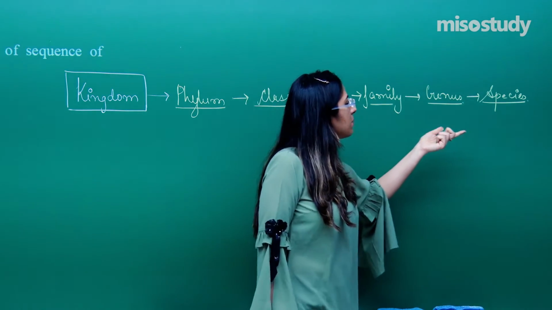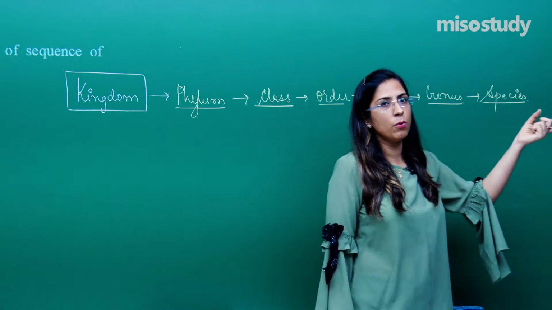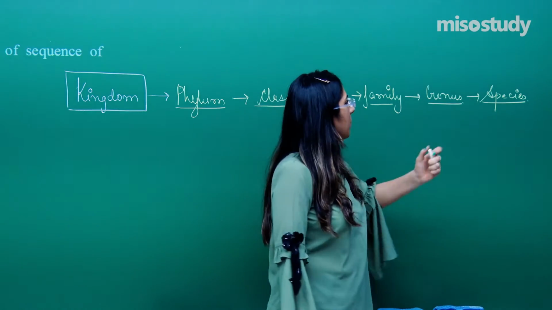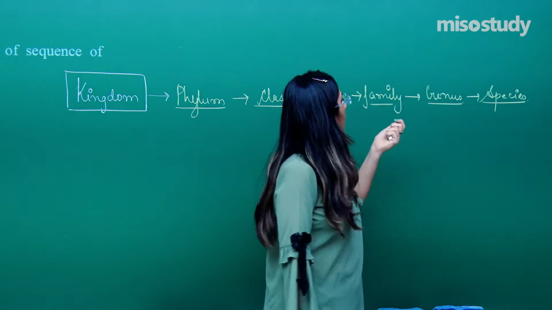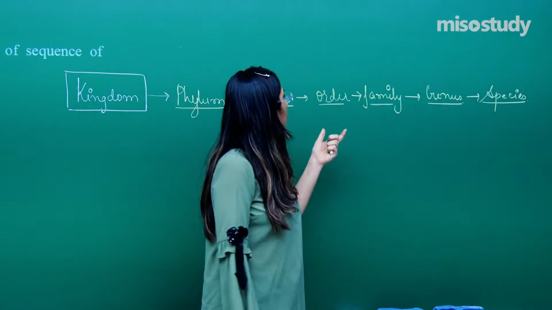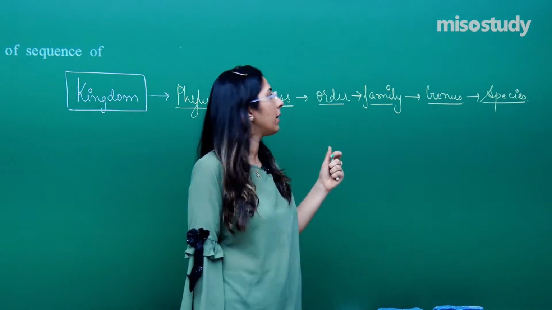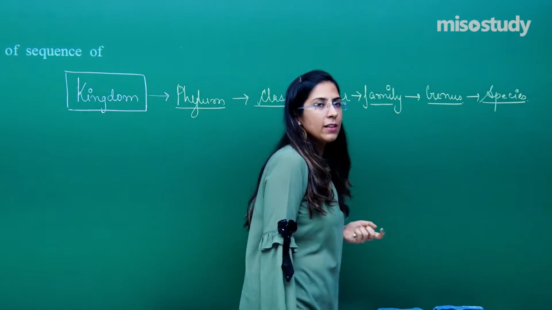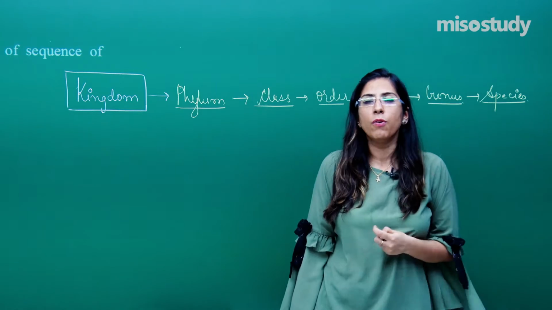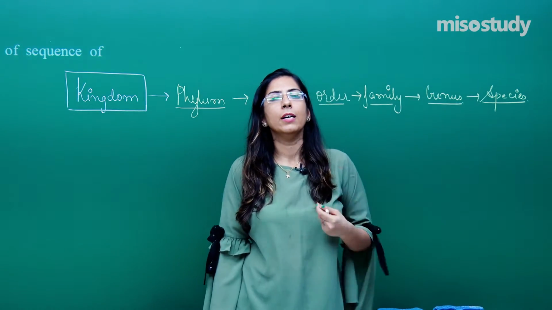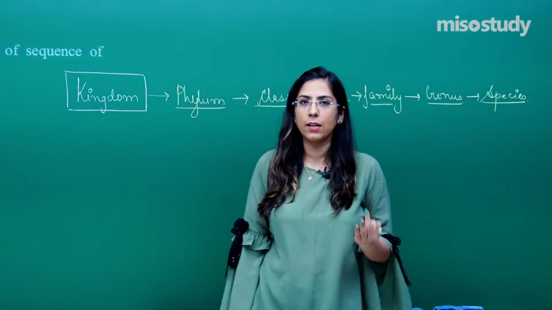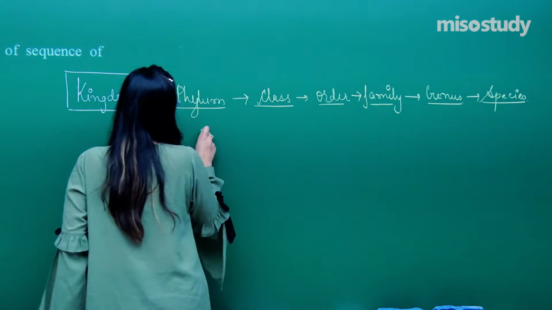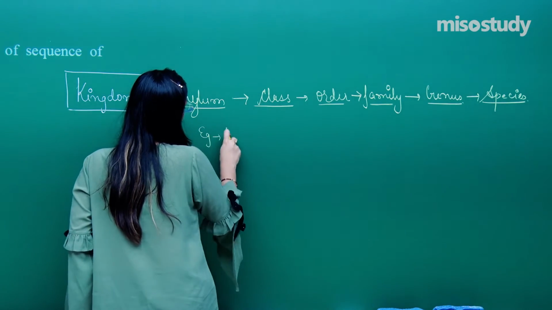The relatedness between members of a species will be more, whereas the relatedness between different species will be less. Similarly, in the genus, different species will be there. In the family, different genera will be there. In the order, different families, in the class, different orders, and in the phylum, different classes are there. Phylum, you must have heard of Annelida, Chordata, all of these are phyla. If I talk about one example, let's take the example of Homo sapiens.